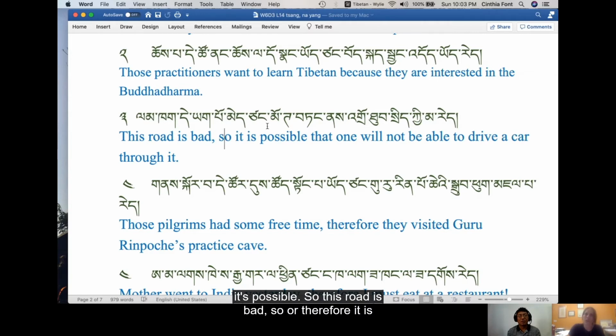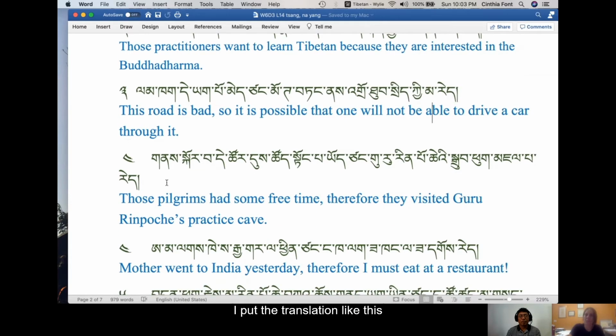So this road is bad, so, or therefore, it is possible that one will not be able to drive a car through it. I wrote through it to make a little more sense in English. So mota tangne, driving a car, dro tup sigi mare, meaning one will not be able to drive through it, drive by it, okay? Drive in that street. So that's why I put the translation like this.